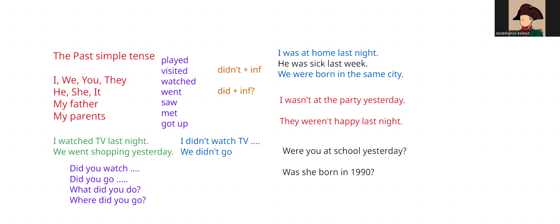And if we compare the past with the present simple, in present simple, if we start the sentence with I, we, you, they, we use verb 1, no S, infinitive, like play, get up, work, live, and so on.